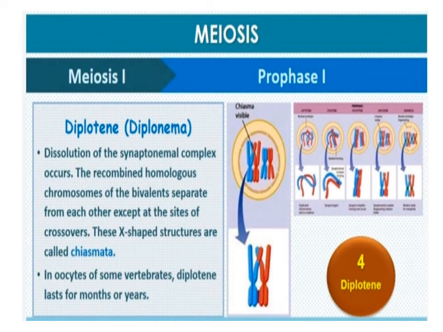Diplotene. The beginning of diplotene is recognized by the dissolution of the synaptonemal complex and the tendency of the recombined homologous chromosomes of the bivalent to separate from each other except at the site of crossing over. These X-shaped structures are called chiasmata. The number of chiasmata depends on the length of the chromosome. They are more in long chromosomes. Exchange of genes takes place at the site of formation of chiasmata. In the oocytes of some vertebrates, diplotene lasts for months or years.